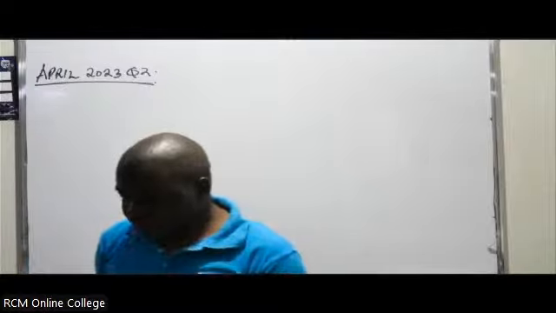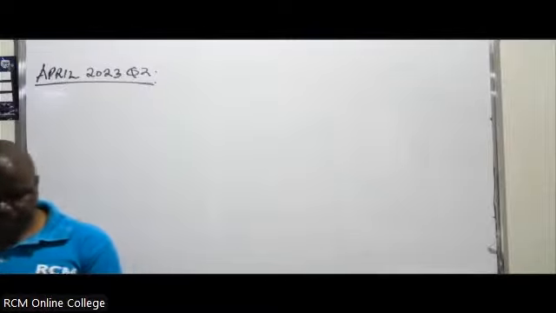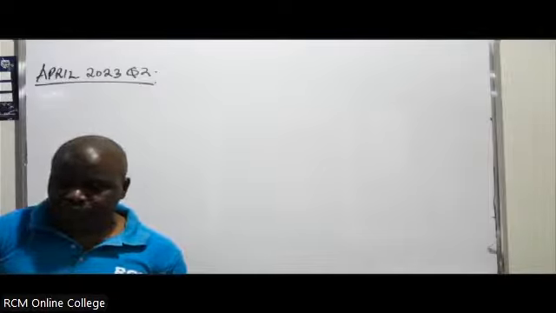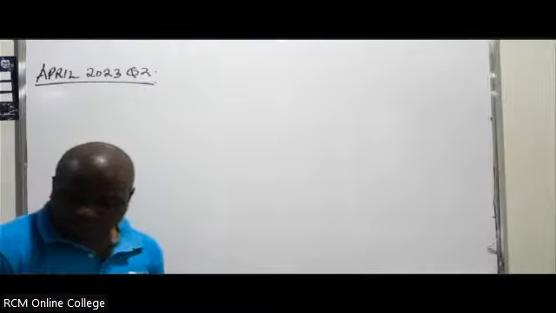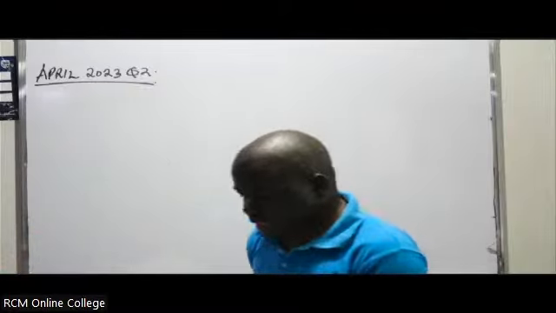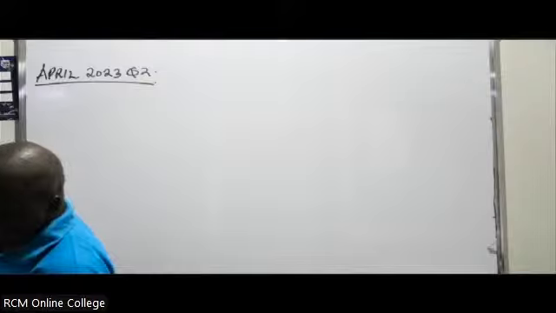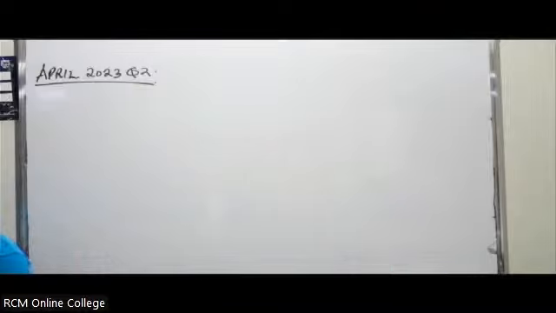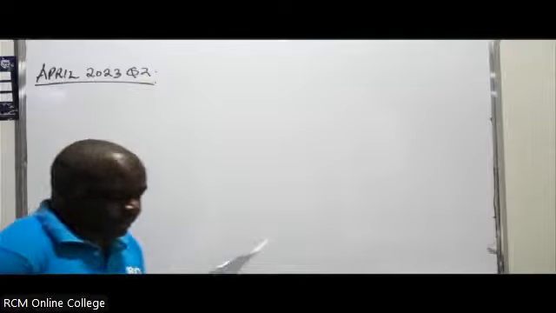So it's the one you've written on the board, April 2023, question number 2. If you look at the question required, you should be able to go to the required very fast. Remember, it is of essence that you try to save your time in the exam. If you look at the required, you can tell it is a group question. But what is required?